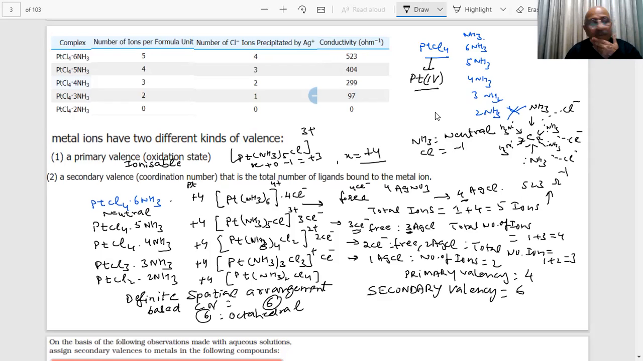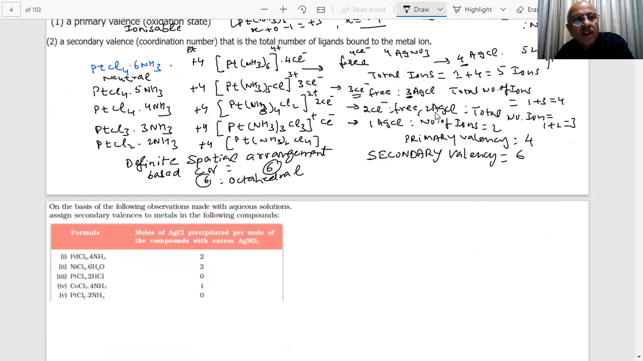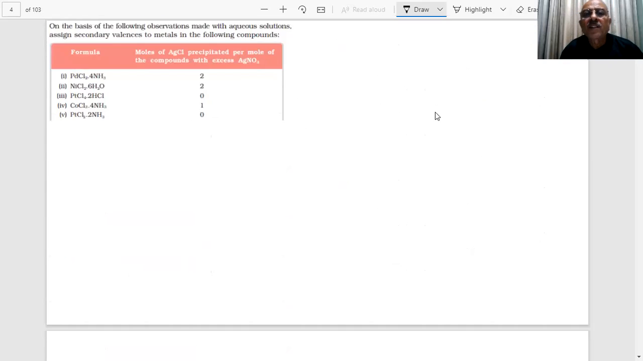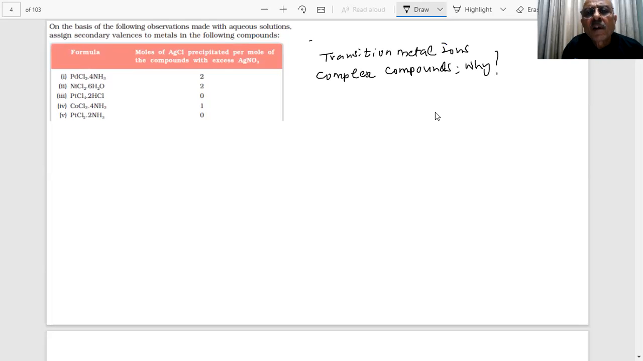You are precipitating them. And why such coordination compounds are formed, that secret is also now clear to us. Why will they form? These are the transition metal ions, students. They are forming complex compounds. Why? What is your answer, students?